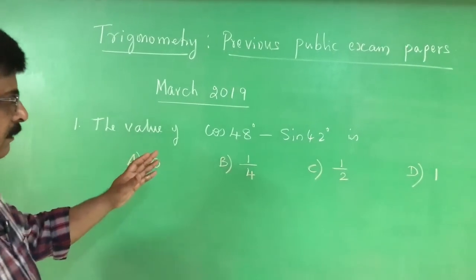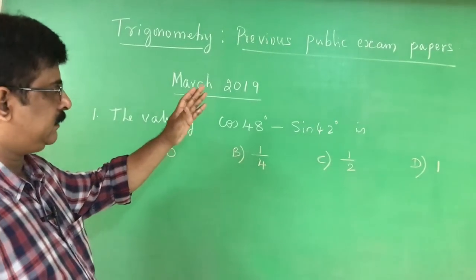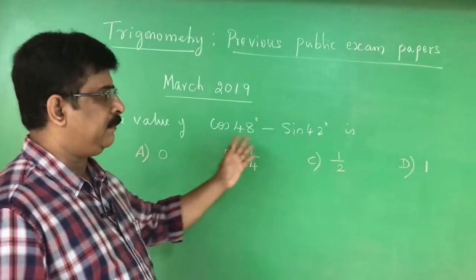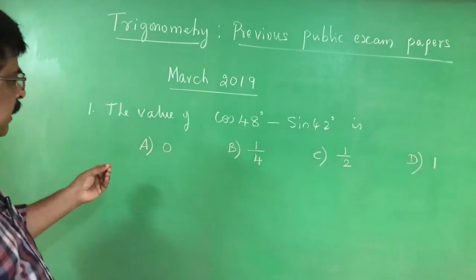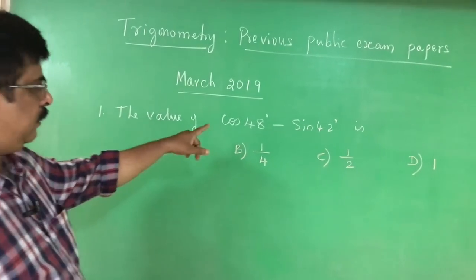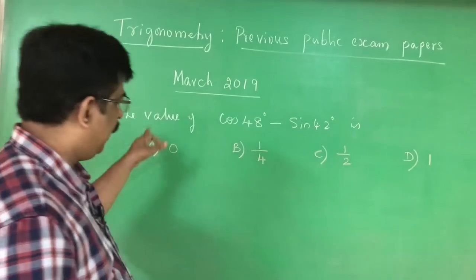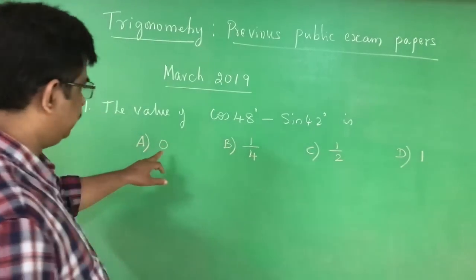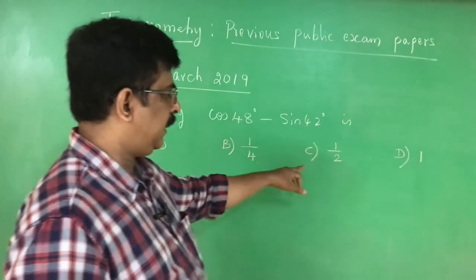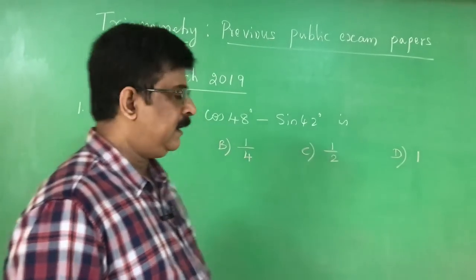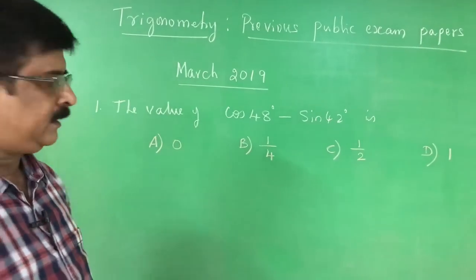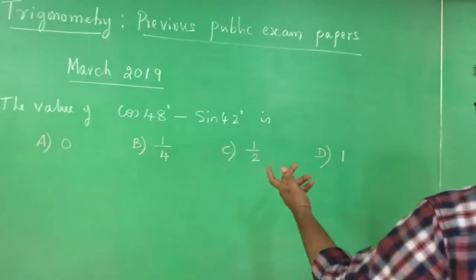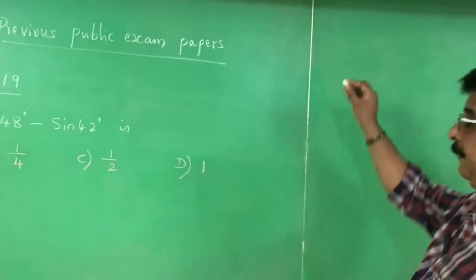The first problem given in the March 2019 public examination paper with respect to trigonometry is a multiple choice question. Very simple question it is. Find the value of cos 48 minus sin 42. A 0, B 1 by 4, C 1 by 2, D 1. This is a 1 mark question. We can easily solve this. I solve it here. For a 1 mark question there is no need to solve, but then also you have to practice this.